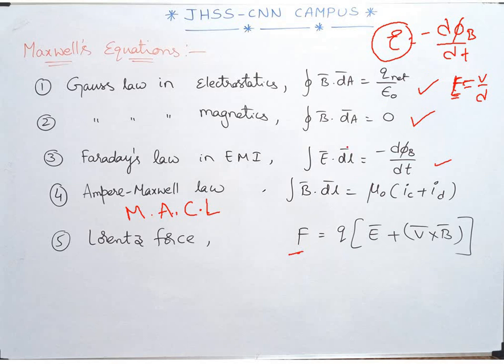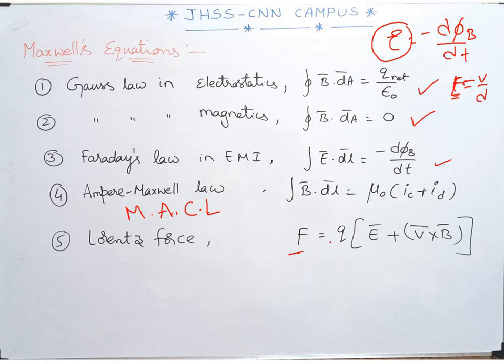What do you mean by this integral dl? Length only, right? Length and d will cancel out, and you will be left with the potential. So it's nothing new. The integral of E bar dot dl bar equals minus d phi B by dt. We have already discussed many problems on this kind too. Faraday's law and EMI: Faraday's law states that a time varying magnetic field induces an electric field.